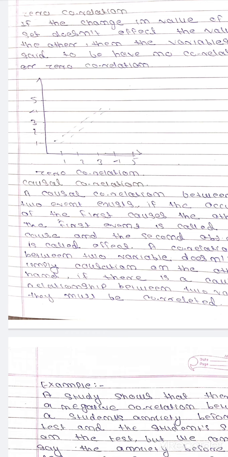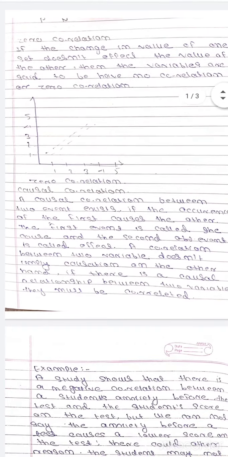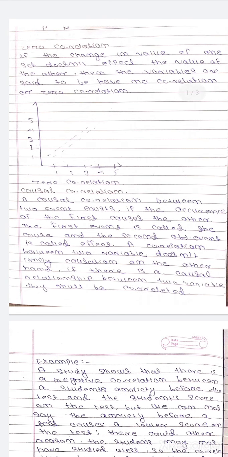The next is causal correlation. In causal correlation, it is a relationship between two events that exists if the occurrence of the first causes the other. The first event is called the cause and the second event is called the effect. A correlation between two variables does not imply causation. On the other hand, if there is a causal relationship between two variables, they must be correlated.